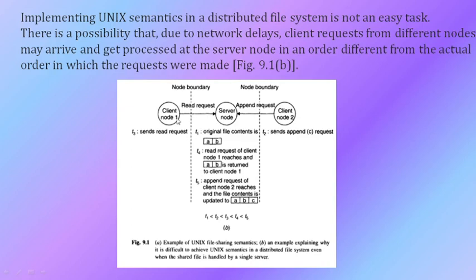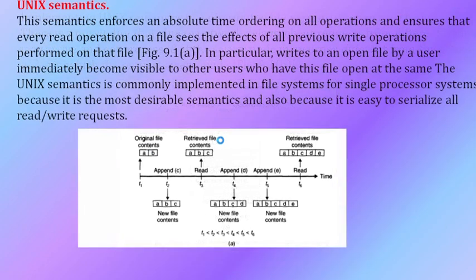Why? Because there might be network delays, or client requests from different nodes will arrive at different times and may be processed at the server nodes. If there are multiple processors, then we can append it correctly. But this append operation may come late due to network delay, and another user may read the original content only, AB instead of ABC.